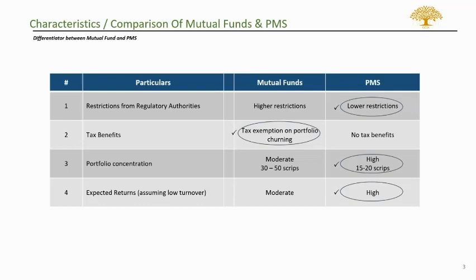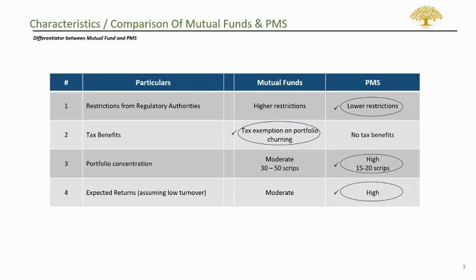Only at the time of redemption, which is if you redeem the 150 rupees from the mutual fund, you will be taxed on a gain of 50 rupees from the previously invested amount of 100 rupees. However, this particular exemption is not available in a PMS fund. In case of a PMS, if you invest that same 100 rupees and the PMS fund manager buys or sells securities within the fund, the investor would be liable to pay taxes on any gains which might have arisen due to such buy or sell transactions.